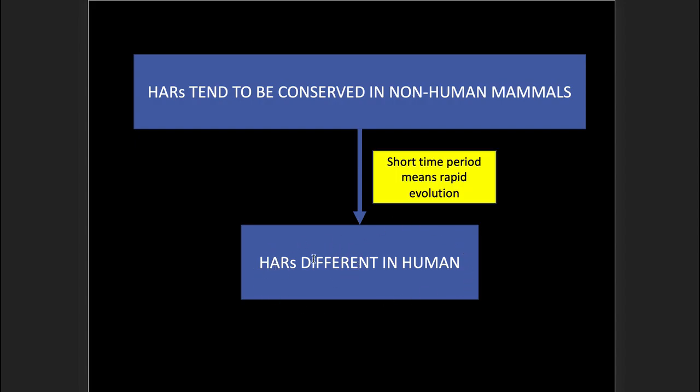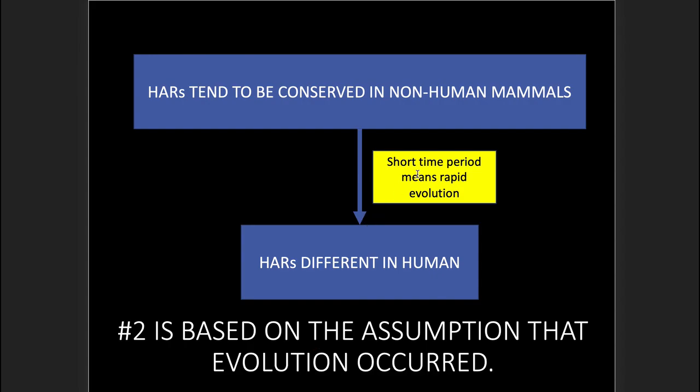So what does this mean? Well, for evolutionists, they're assuming that because the time period between the non-human mammals and humans in terms of evolutionary history is short, these HARs, which are different than the non-human mammals, must have evolved rapidly. Okay, so number two here, the claim about evolution and how HARs are rapidly evolving.